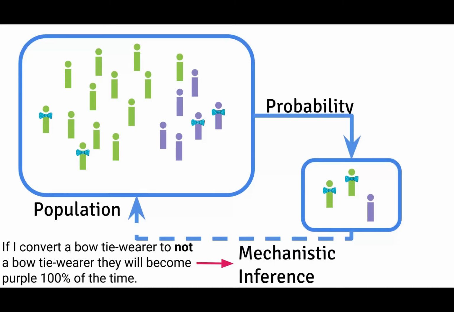An example of a mechanistic analysis in our cartoon example would be, imagine we take a sample of meeple and we say, if we take the bow tie off, 100% of the time they change color from green to purple. That would be an example of a mechanistic inference. Now, you can imagine how that's a very hard thing to discover, where 100% of the time a particular treatment, say, is effective, or 100% of the time it's not.